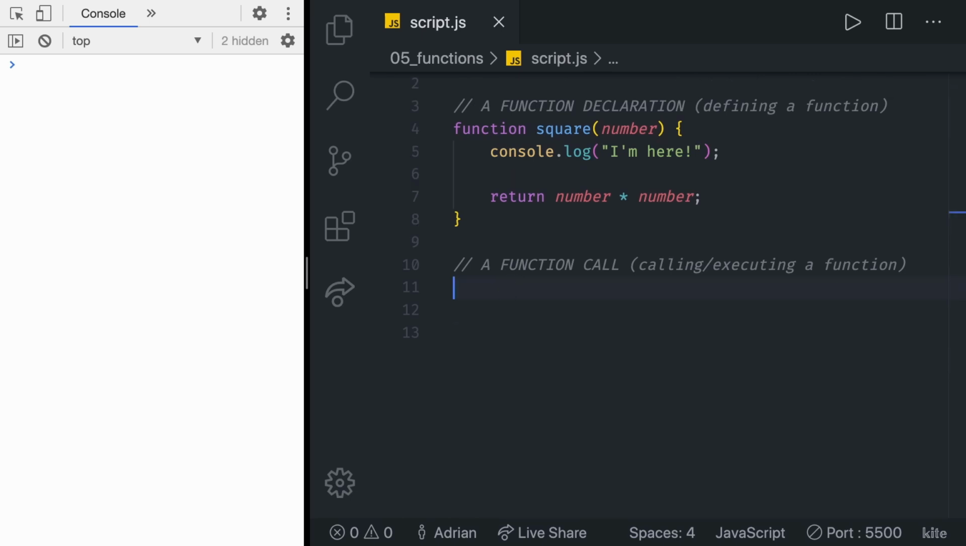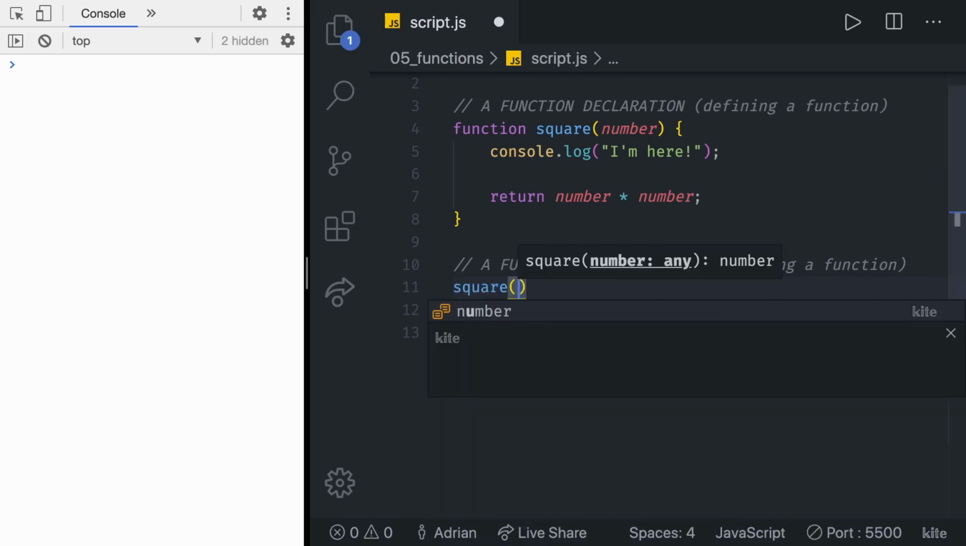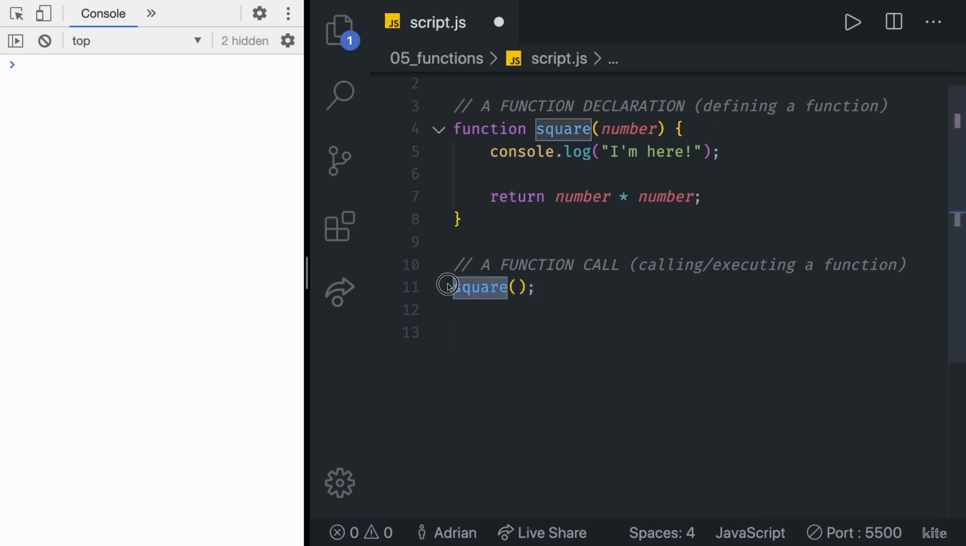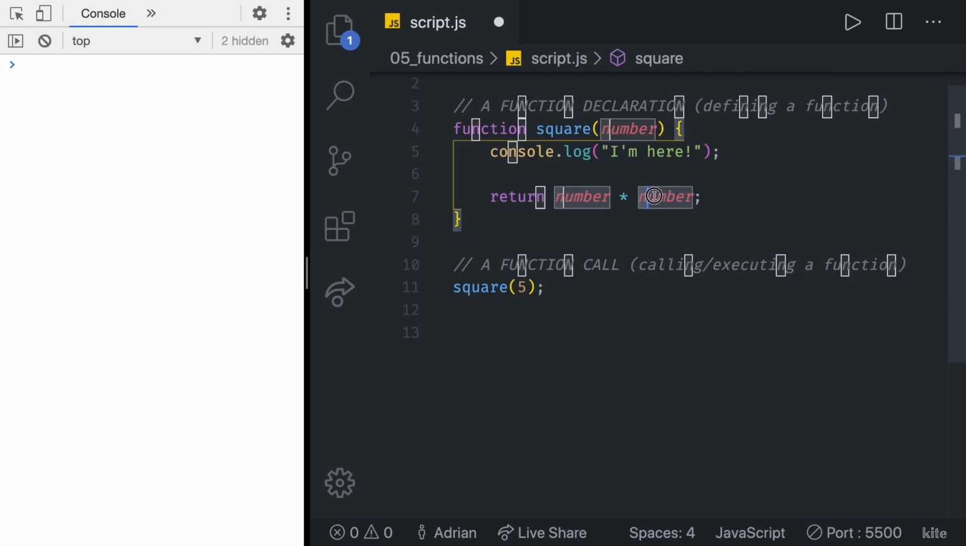Calling the function actually performs the specified actions with the indicated parameters. For example, if you define the function square, you could call it as follows. Square, and then a pair of parentheses. Here, we have the function name, and then we have the parentheses. In parentheses, we put something known as arguments. Arguments are the values we want to fill our parameters with. For example, if we send the value of 5, our parameter called number in the function declaration is going to become the number 5. Then we multiply it by itself and then we return it.